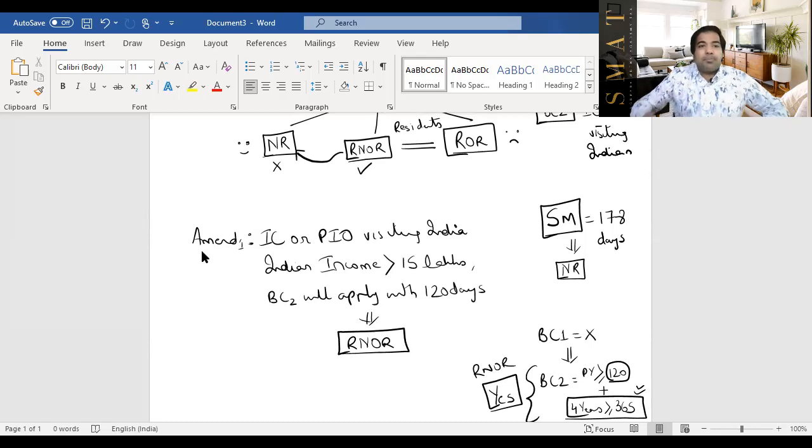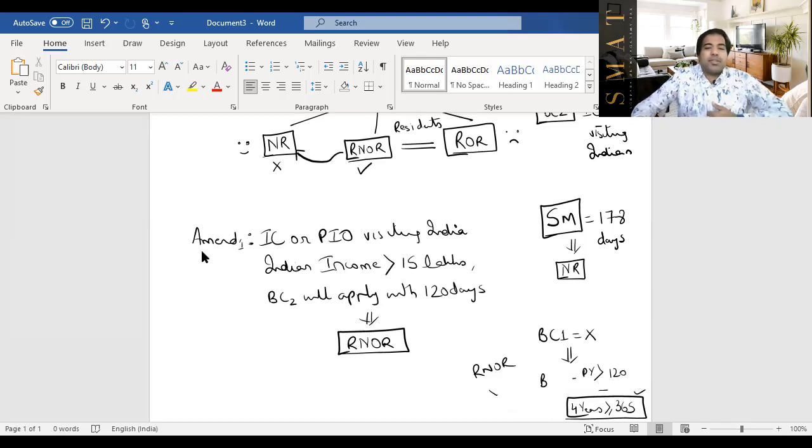So let me recap this, guys. Earlier, the second basic condition was not applicable to Indian citizens and PIOs. Now it is applicable only to those Indian citizens and PIOs whose Indian income is more than 15 lakh, not greater than or equal to, but greater than 15 lakh. In that case, the second basic condition will apply to them, but 60 days will be replaced by 120 days. And if they say yes, we will bring them in as an RNOR. And as you know, as an RNOR, Siddharth Malya's foreign income, which he was controlling from India, can be taxed by India. That's the first amendment.